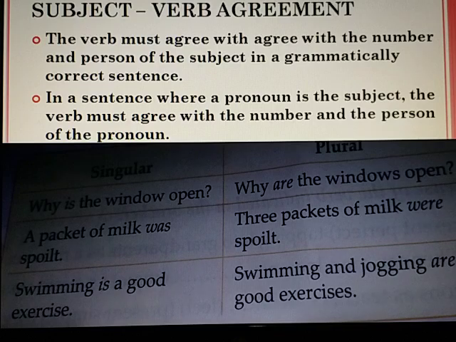Here is a given chart of singular and plural. Why is the window open? Here window is singular, so the verb is singular. Why are the windows open? Here windows are plural. A pack of milk was spoiled. Three packs of milk were spoiled. Swimming is a good exercise. Swimming and jogging are good exercises.